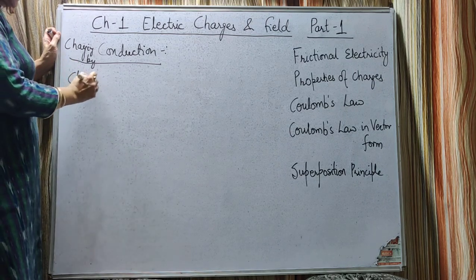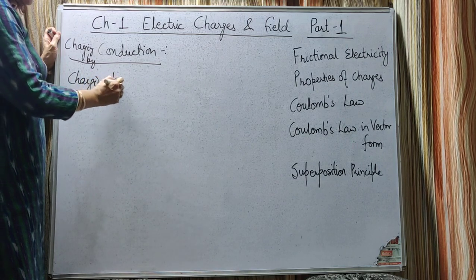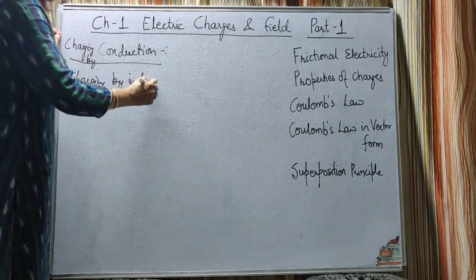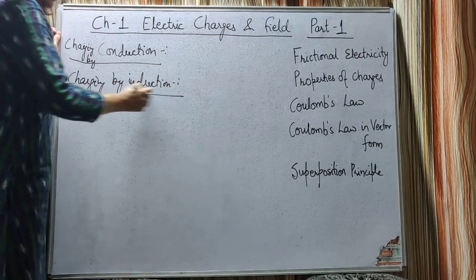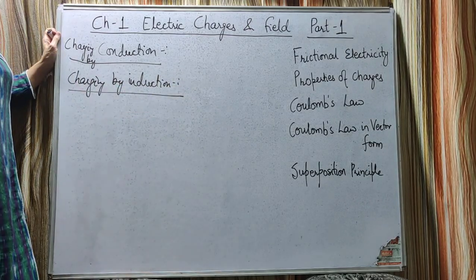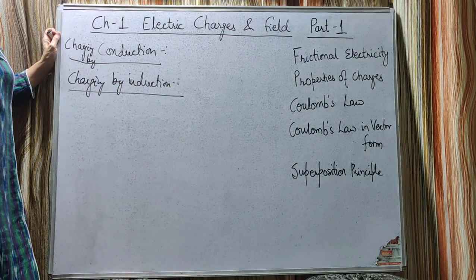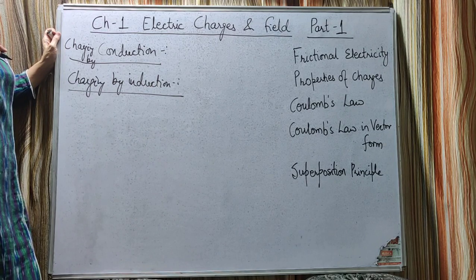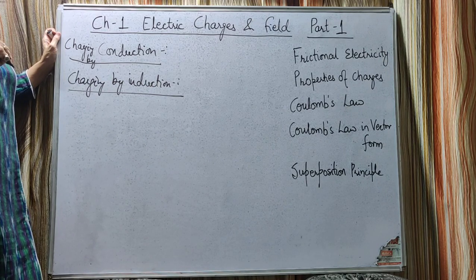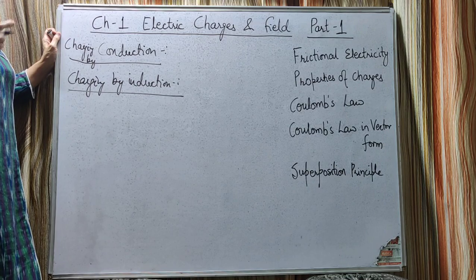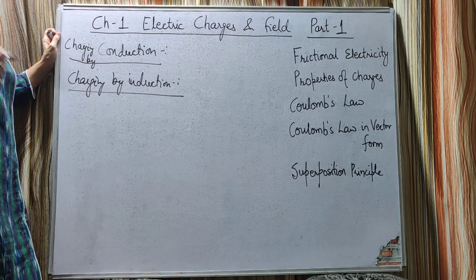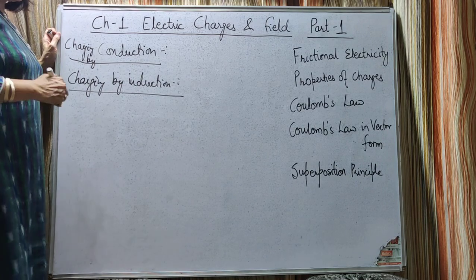Whereas the second method is charging by induction. In charging by induction, the charged body is brought close to the uncharged body, not in contact with it. It is brought close to the uncharged body and the uncharged body will get the opposite kind of charge. Let's take an example.